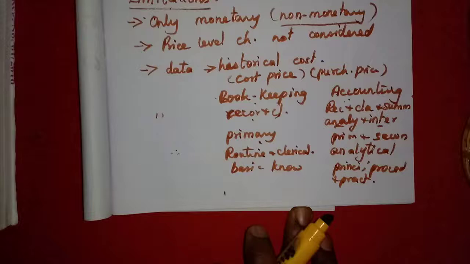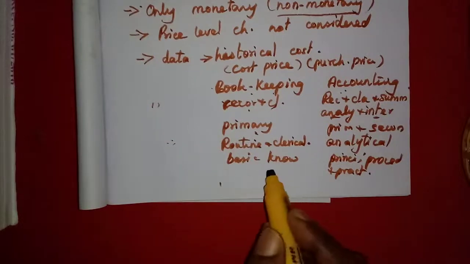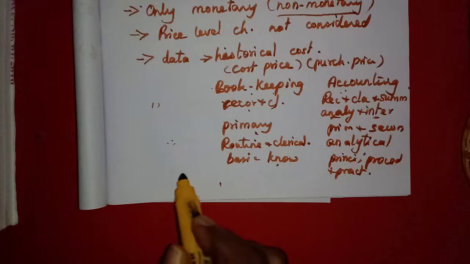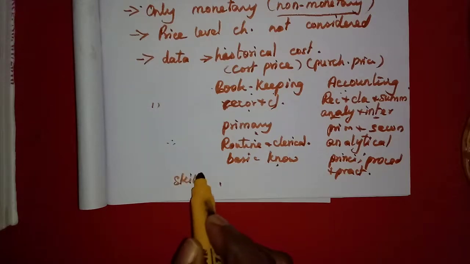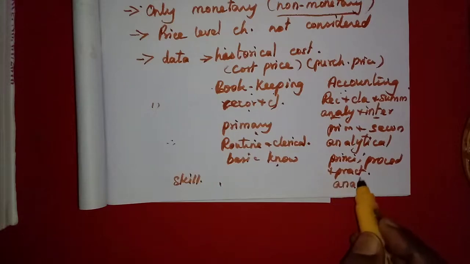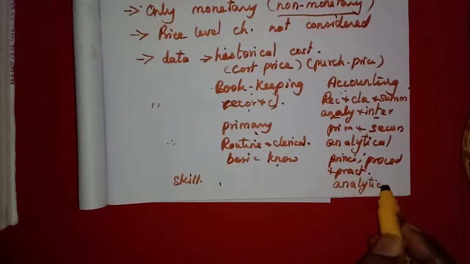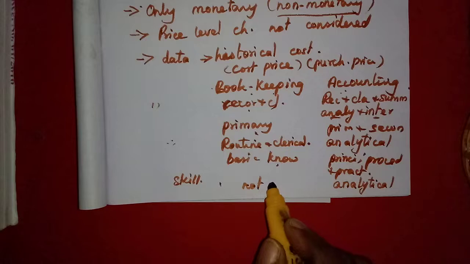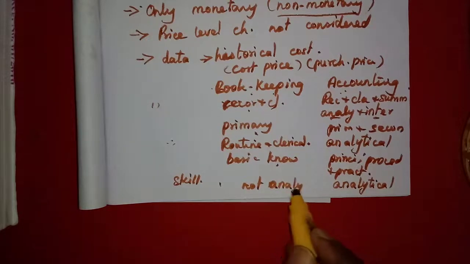Everything they should know. Here the basic knowledge is enough. Then what type of skill do they need? Here they need analytical skill. A little more skill they need. For bookkeeping the basic skill is enough, but analytical skill is not required. So the differences we have learned.